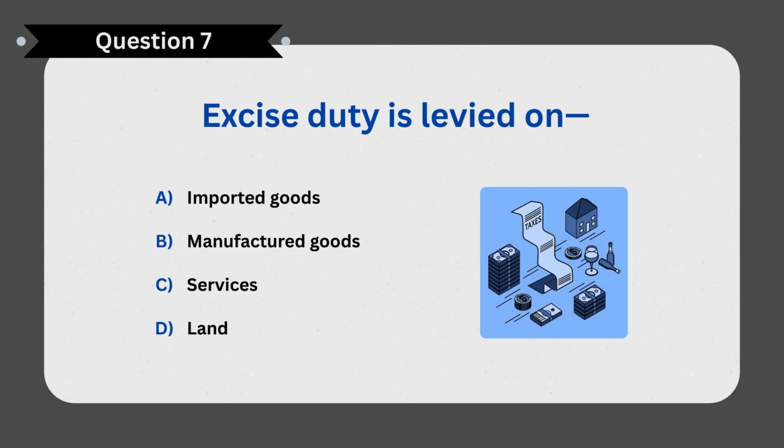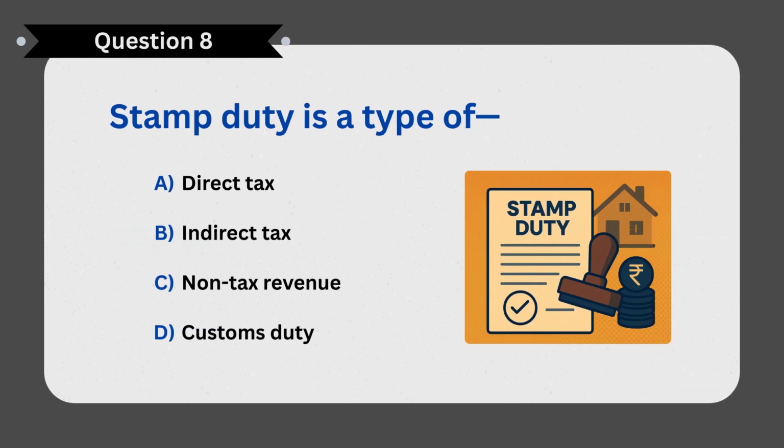Next question. Excise duty is levied on? Correct answer B. Manufactured goods. Next question. Stamp duty is a type of? Correct answer B. Indirect tax.